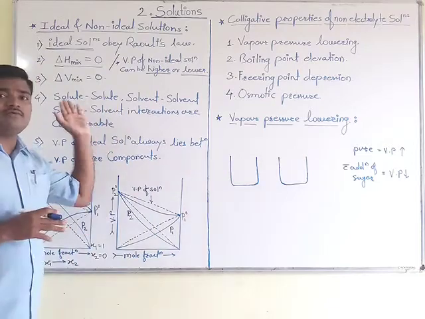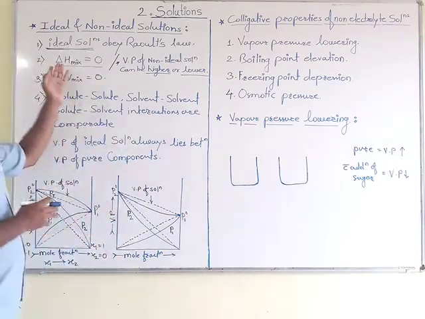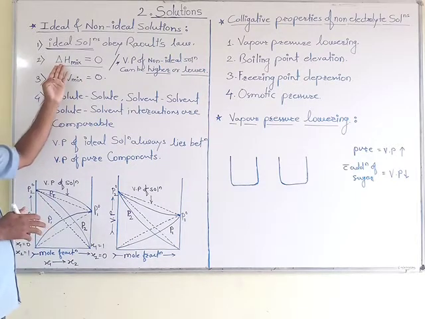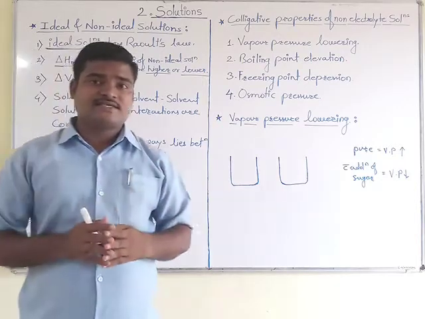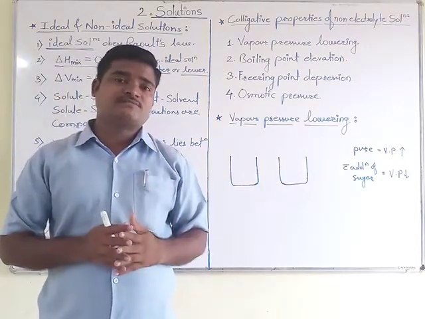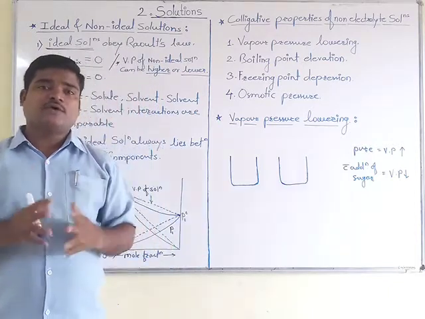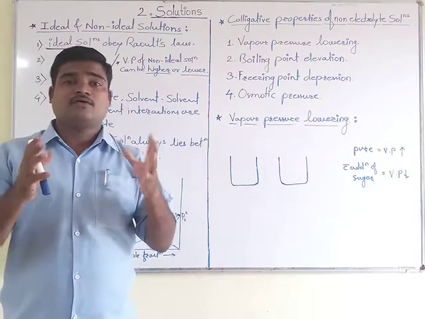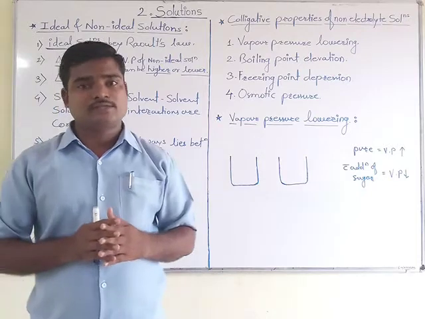Now comparably we will study all these points. If you look at this second point, the enthalpy change of mixing for ideal solutions is always equal to 0. It means no heat is gained or liberated when the two components are mixed while forming an ideal solution.